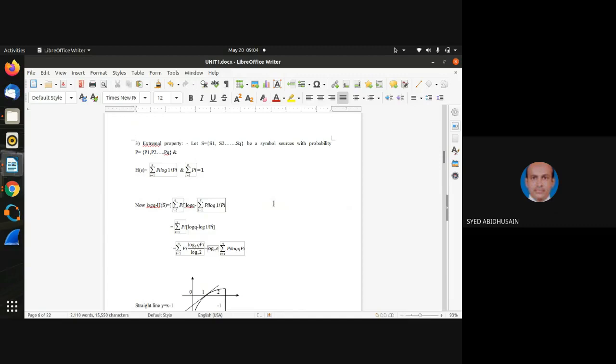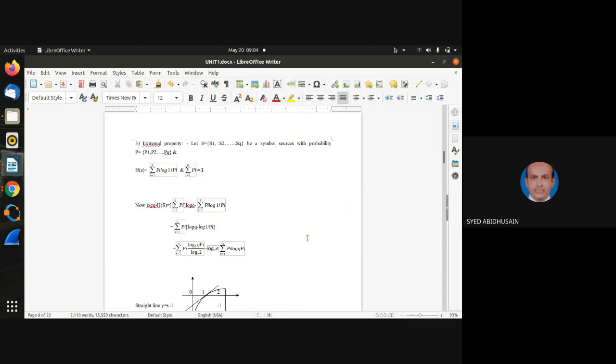Now see here, in the RHS, summation i is 1 to q is common in both parts. You are seeing summation i is 1 to q, p i log of q minus summation i is 1 to q, p i log of 1 over p i. So from both these parts, I'll take out summation i is 1 to q, p i common. Am I right now? I can take common now.